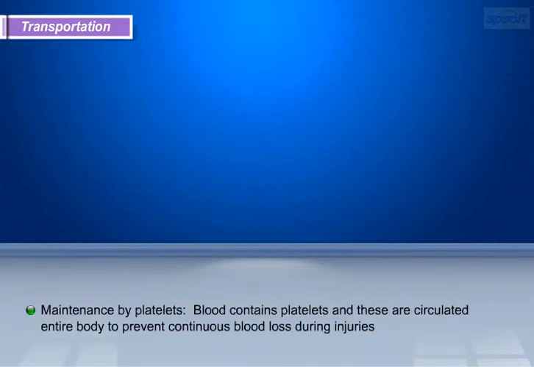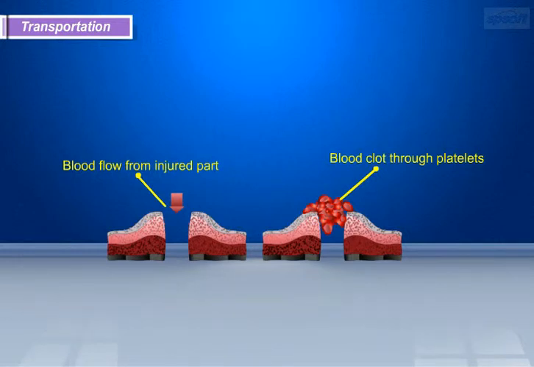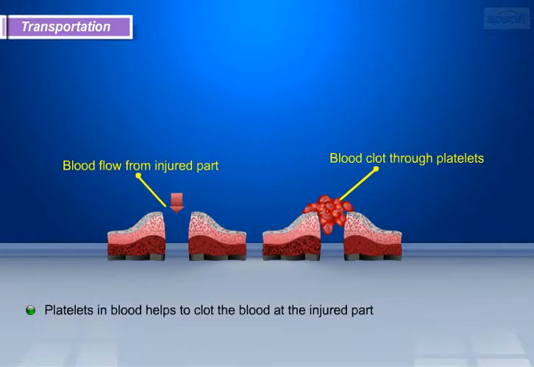Now we will discuss platelet cells in blood. Blood contains platelet cells, and these are circulated in the entire body, to prevent continuous blood loss during injuries. Platelets in blood help to clot the blood at the injured part.